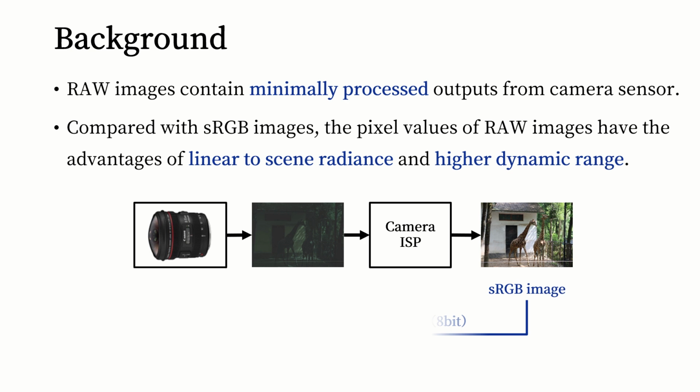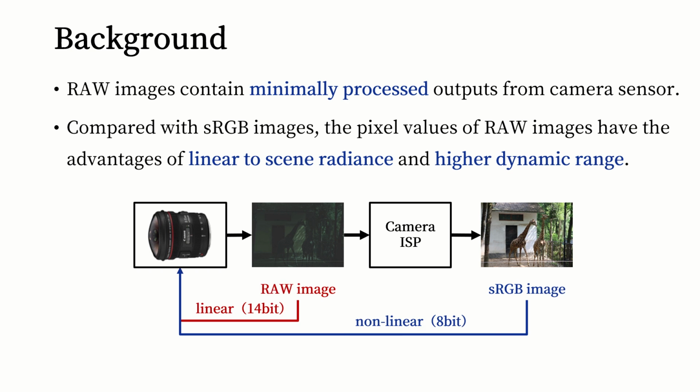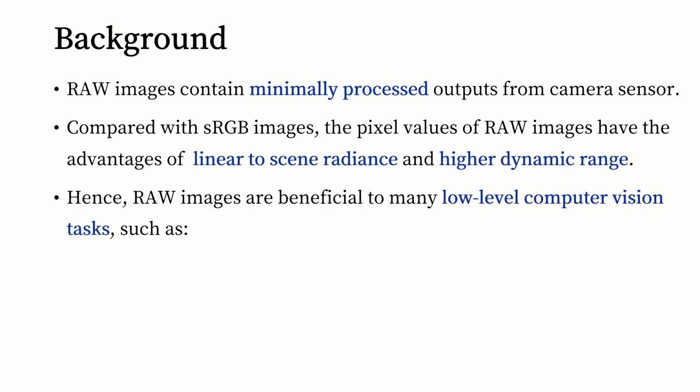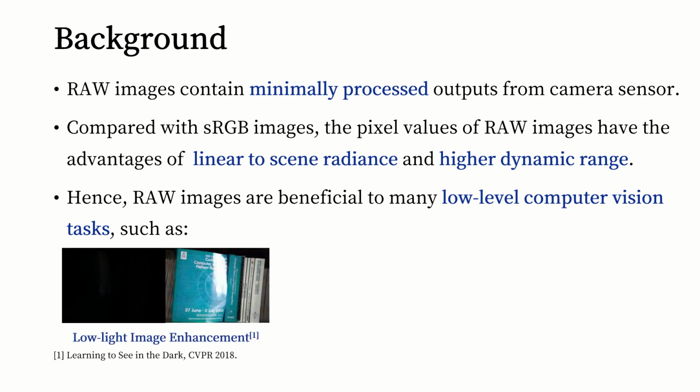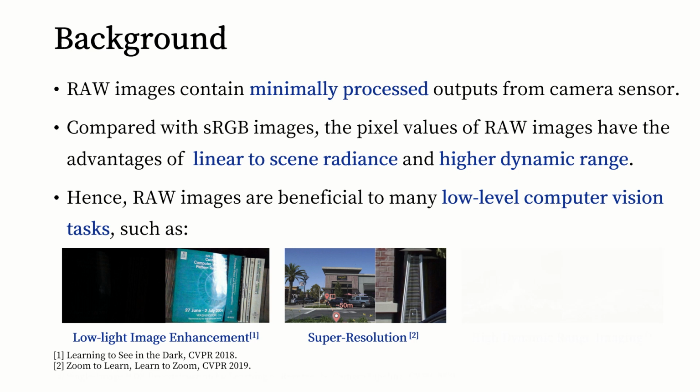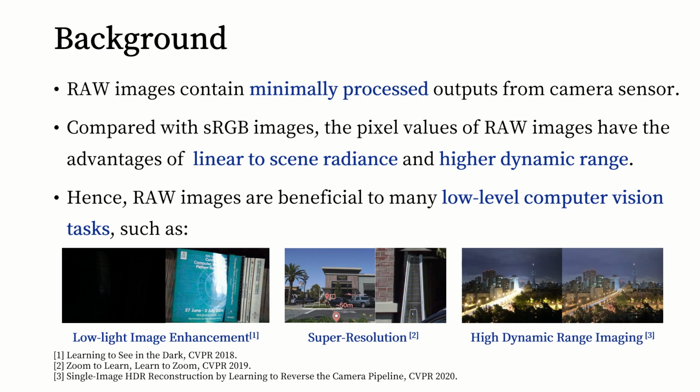Compared with display-referred sRGB images, the pixel values of scene-referred raw images have the advantages of linear-to-scene radiance and higher dynamic range. As a result, raw images are beneficial to many low-level computer vision tasks, such as low-light image enhancement, super resolution, and high dynamic range imaging.